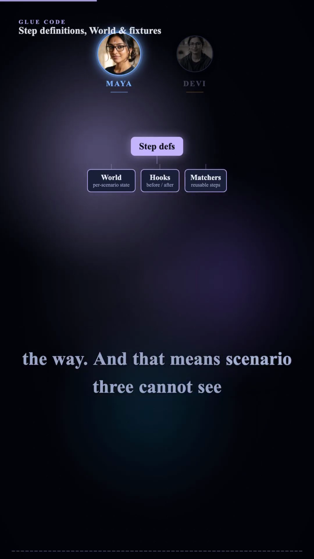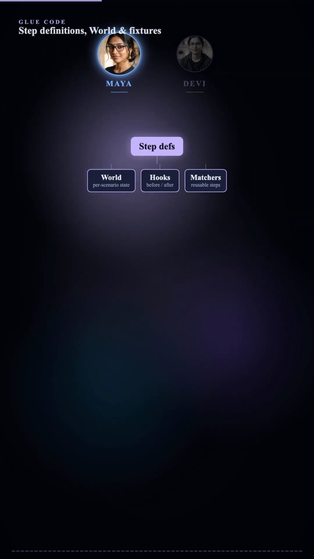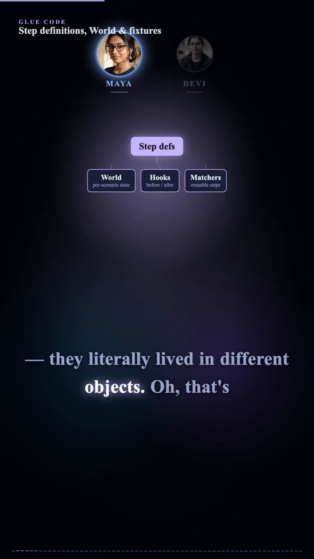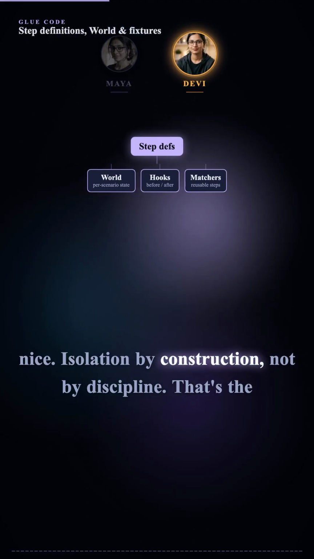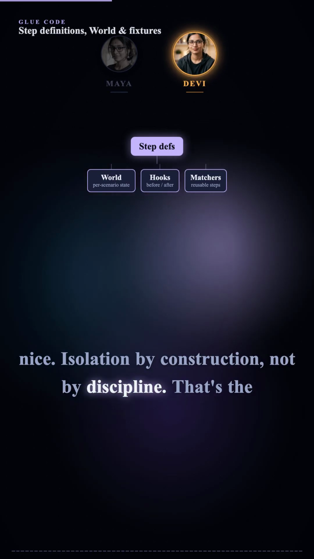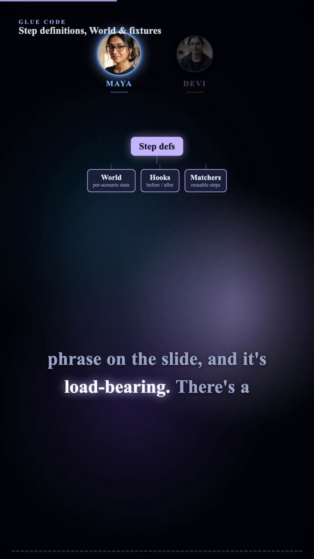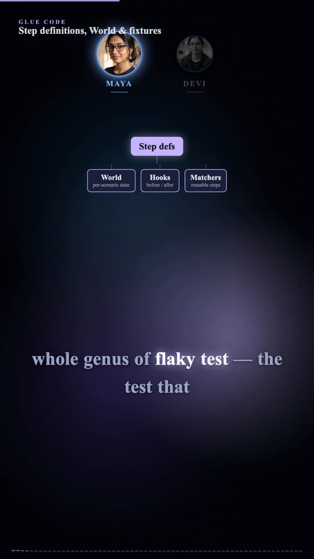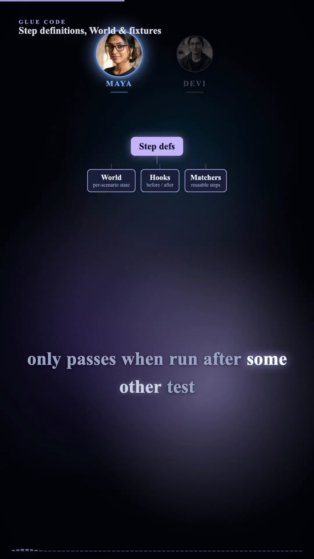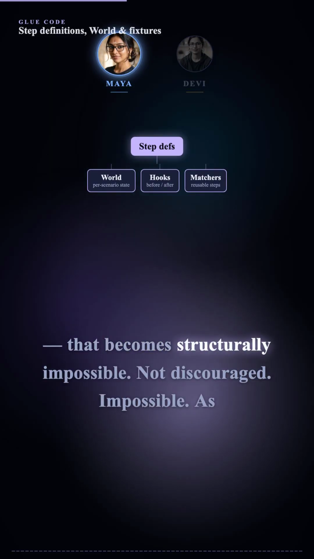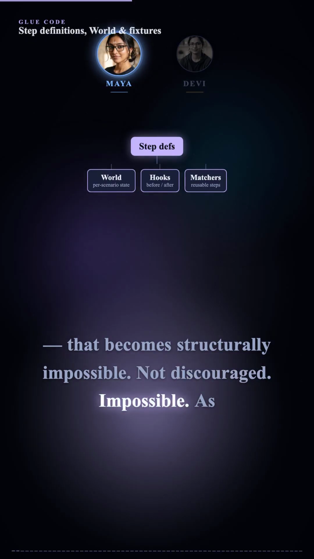And that means Scenario 3 cannot see anything Scenario 2 created. They literally lived in different objects. Oh, that's nice. Isolation by construction, not by discipline. That's the phrase on the slide, and it's load-bearing. There's a whole genus of flaky test. The test that only passes when run after some other test. That becomes structurally impossible. Not discouraged, impossible.